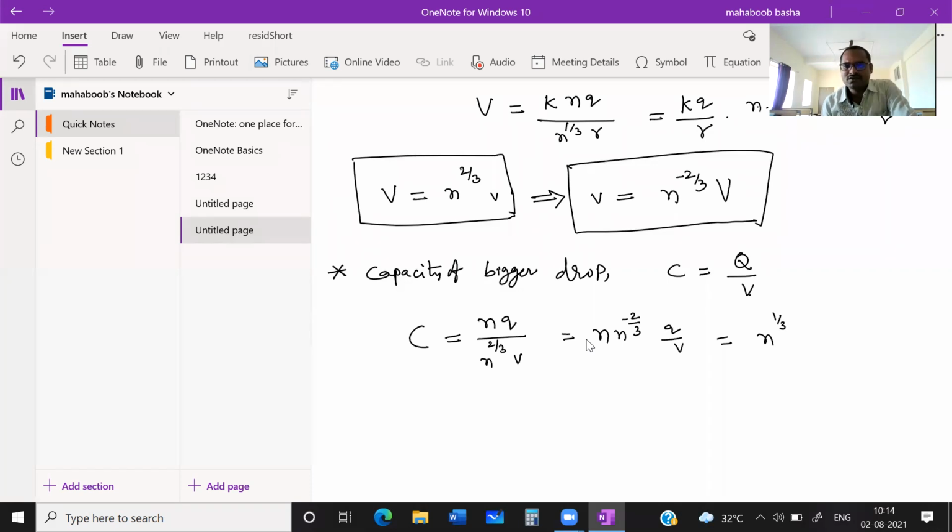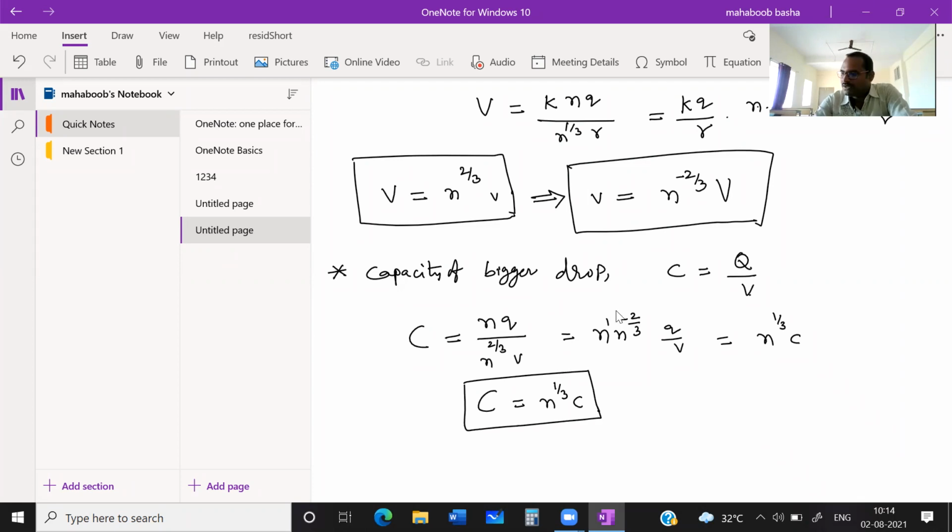Clear? So the power we should add: 1 here and here minus 2 by 3. Add these two, you'll get 1 by 3. Now this is Q by V. Charge per voltage is nothing but capacity, capacity of smaller drop. So capacity of bigger drop can be written as n power 1 by 3 times of capacity of smaller drop.